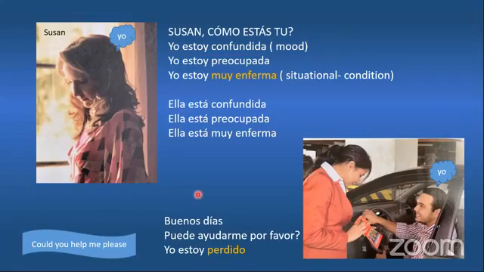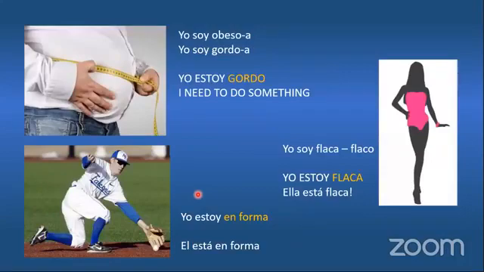Okay, let's go to the next one here. More sentences. So look at this guy, a little bit of a belly here. And probably he's saying, yo soy obeso, or yo soy obesa, if I'm a female. The other way to say obeso, obesa, we said yo soy gordo, yo soy gorda. I am describing myself. That is the way I am. That is my body. I said, yo soy obeso.